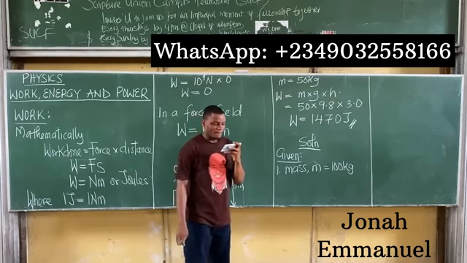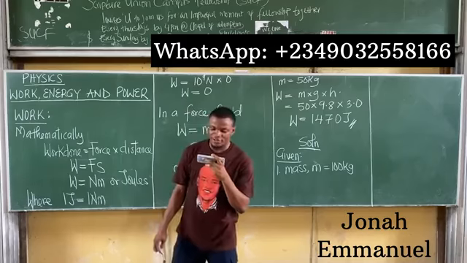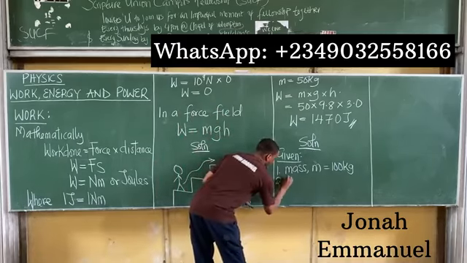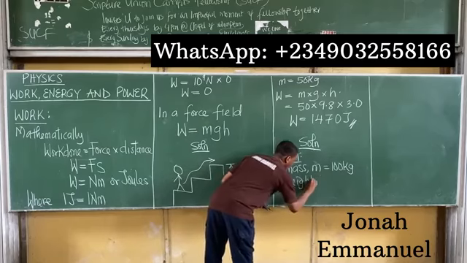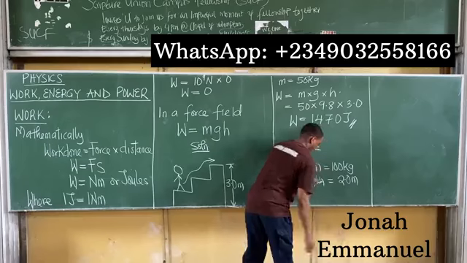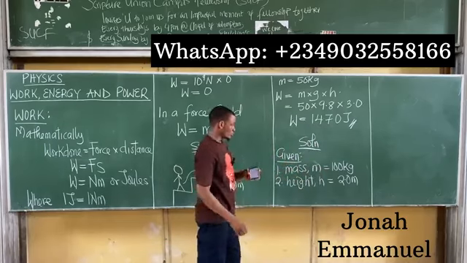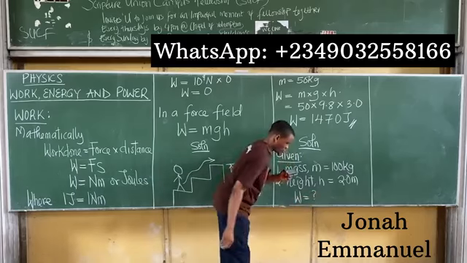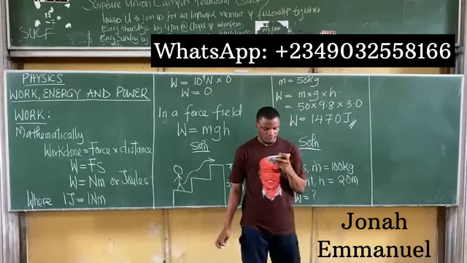The floor of the lorry is about 2.0 meters high, so the height h is equal to 2.0 meters. You have to calculate the work done, so the work done W is unknown.